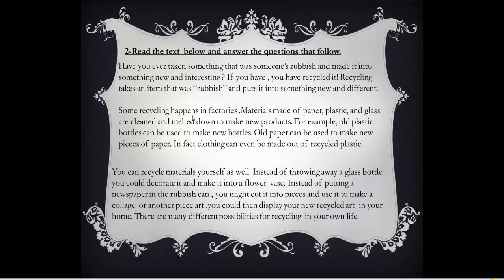Some recycling happens in factories. Materials made of paper, plastic, and glass are cleaned and melted down to make new products. For example, old plastic bottles can be used to make new bottles. Old paper can be used to make new pieces of paper. In fact, clothing can even be made out of recycled plastic. This paragraph focuses on the materials that we can recycle.